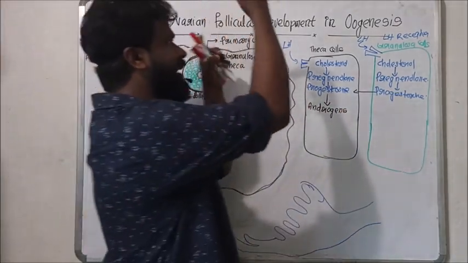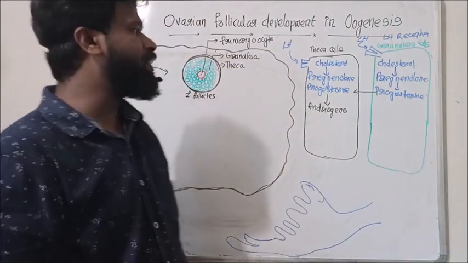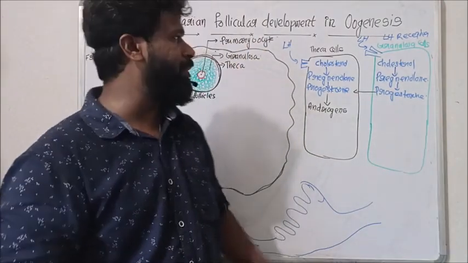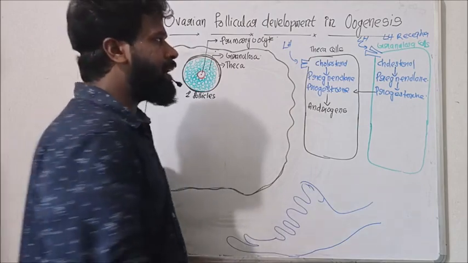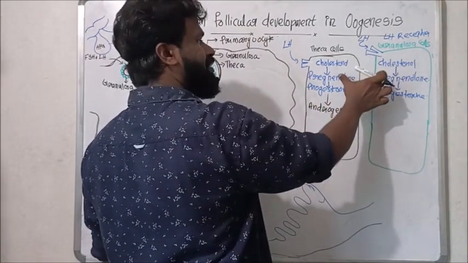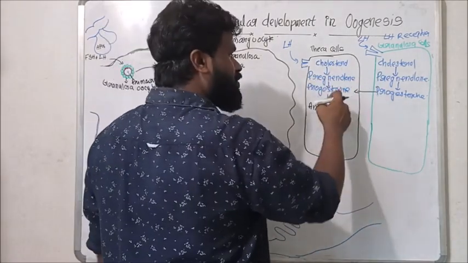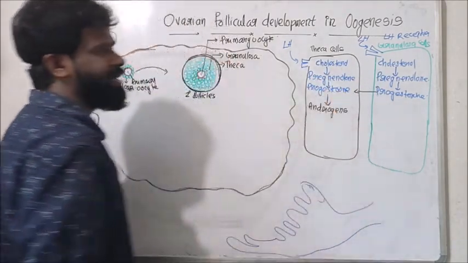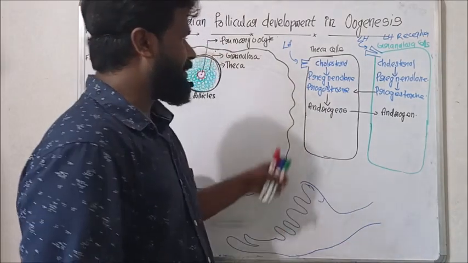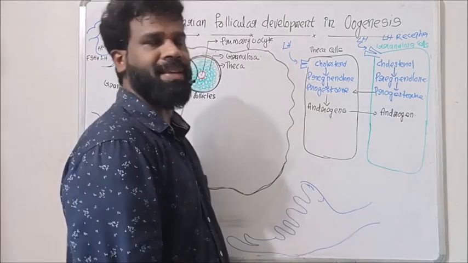How? LH stimulates both the theca cell and the granulosa cell. We know these androgens are steroid hormones derived from cholesterol. In both theca cell and granulosa cell, cholesterol is converted to pregnenolone, pregnenolone to progesterone, and this progesterone is converted to androgen in the theca cell. The androgen formed then diffuses to the granulosa cell.